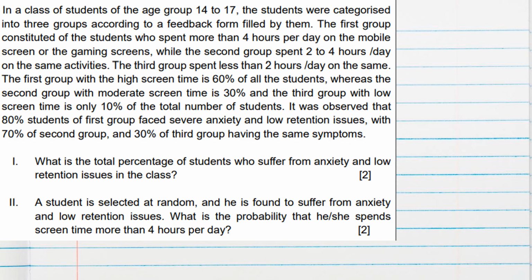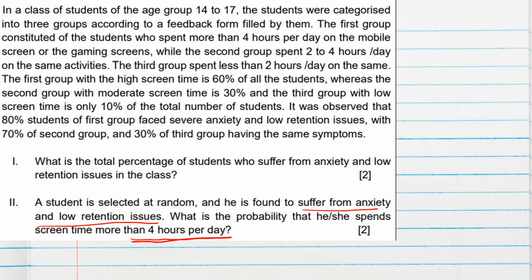Now coming back to the second question. The second question says that a student is selected at random and he is found to suffer from anxiety and low retention. That means the event has already happened, that he has anxiety and low retention. We should find the probability that his screen time is more than 4 hours.